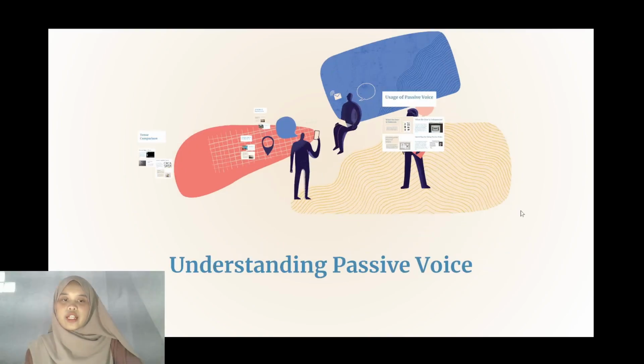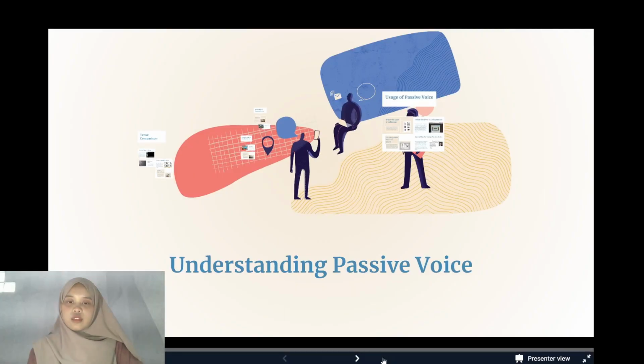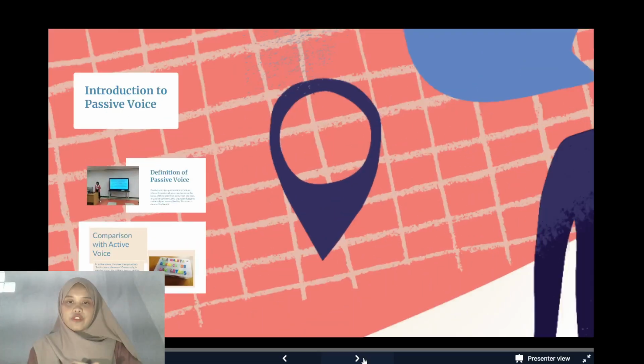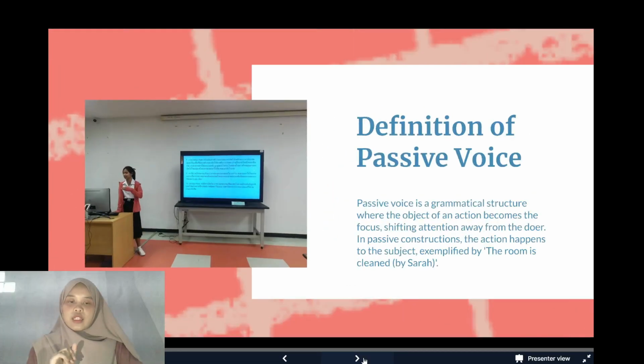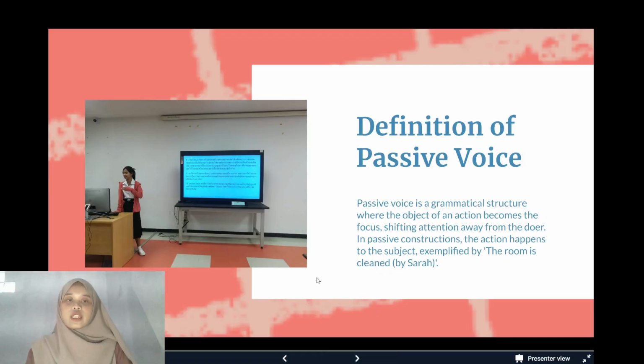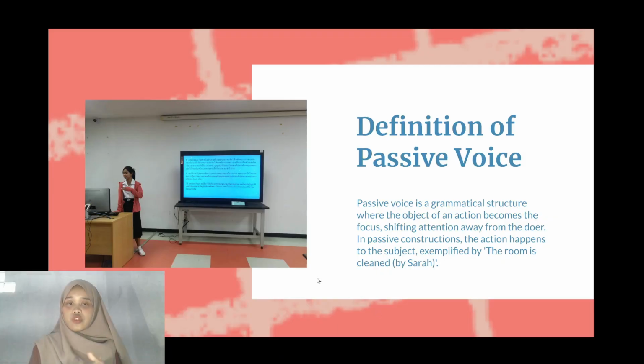Okay, for the first, introduction. Passive voice. Definition of passive voice: it is a grammatical structure where the object of an action becomes the focus, shifting attention away from the doer. In passive constructions, the action happens to the subject. Example: the room is cleaned by Sarah.